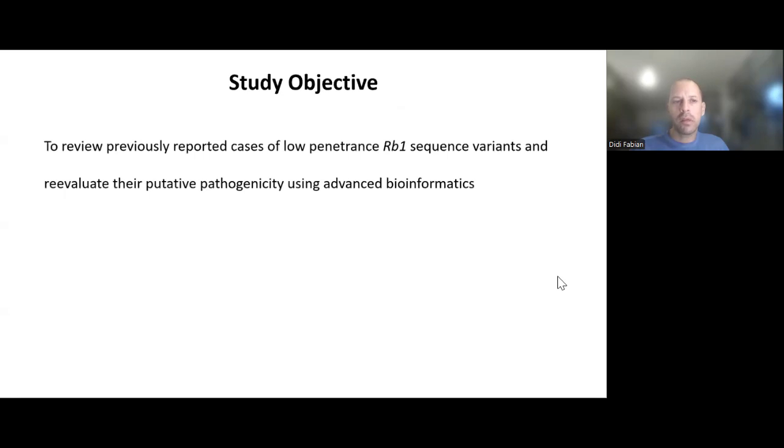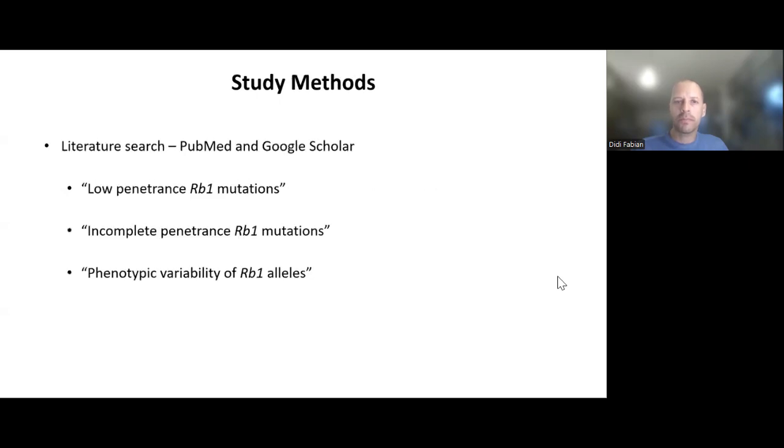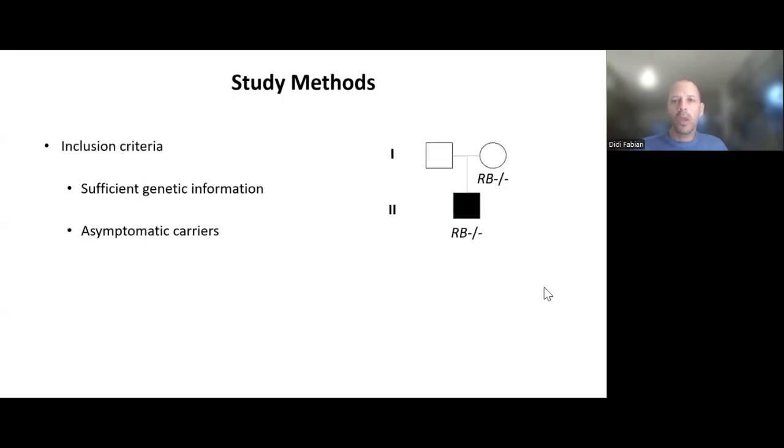The goal of this study was to review previously reported cases of low penetrance RB1 sequence variants and reevaluate their putative pathogenicity using advanced bioinformatics tools. We conducted a literature search using relevant terms, as you can see here, but it's important to note that this was neither a meta-analysis nor a systematic review. We included papers that provided sufficient genetic information about the mutation and only those with asymptomatic carriers.